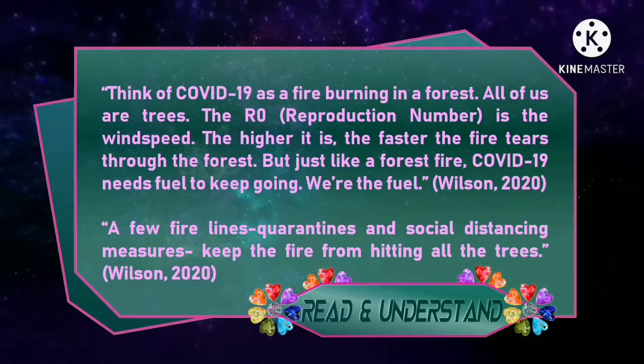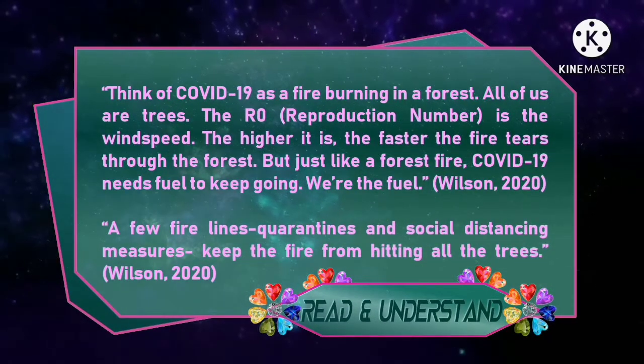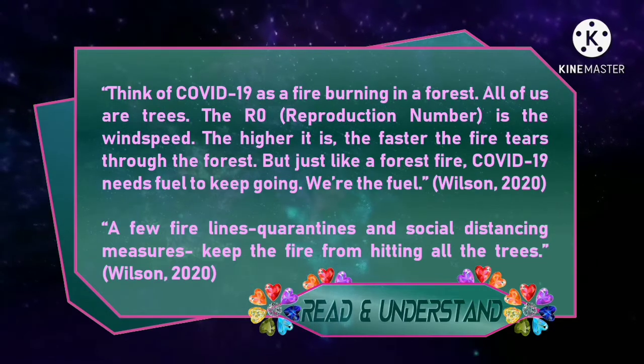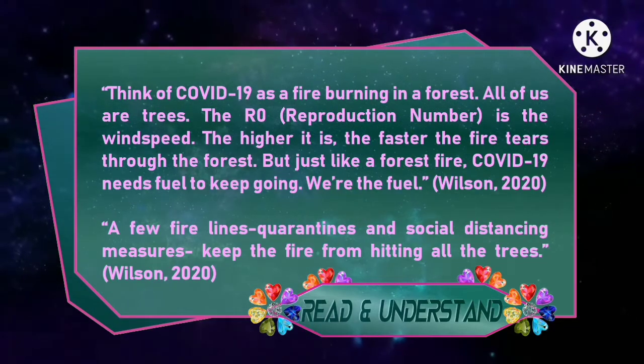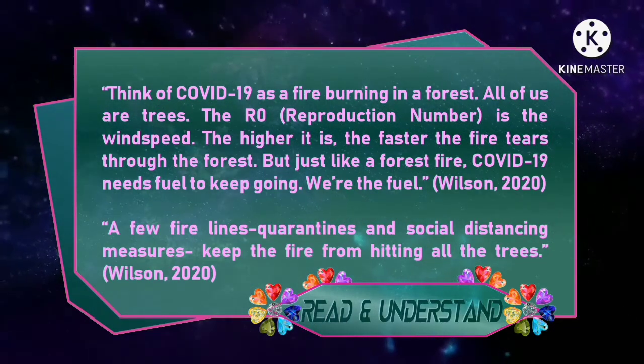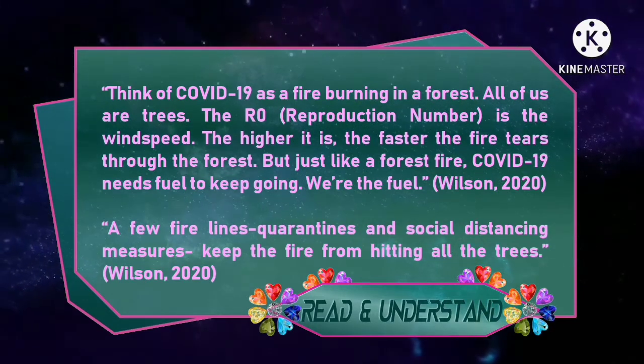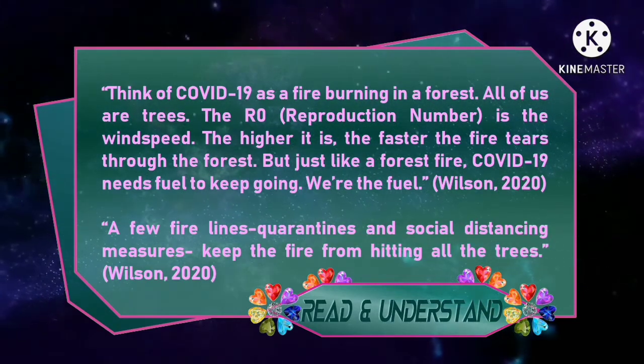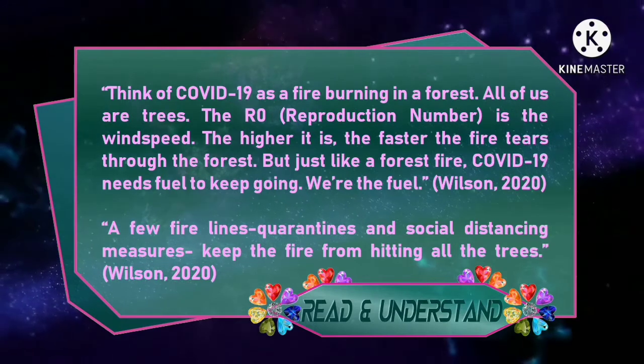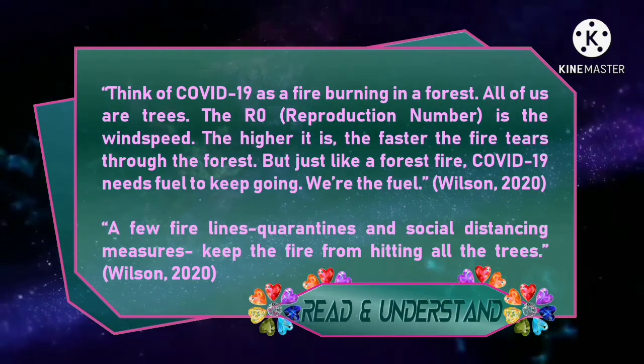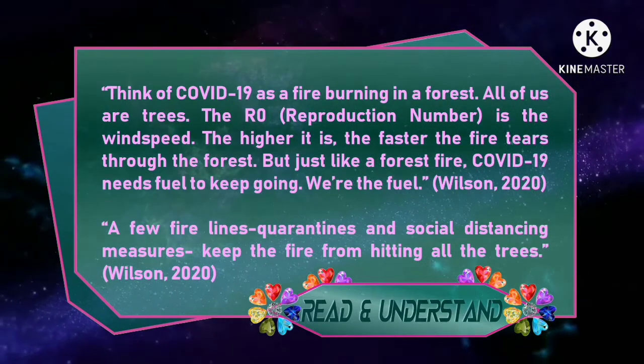Think of COVID-19 as a fire burning in a forest. All of us are trees. The R naught or R number or reproduction number is the wind speed. The higher it is, the faster the fire tears through the forest.